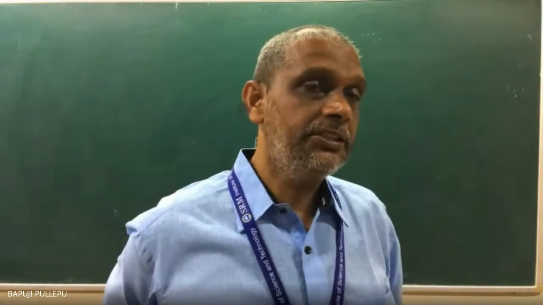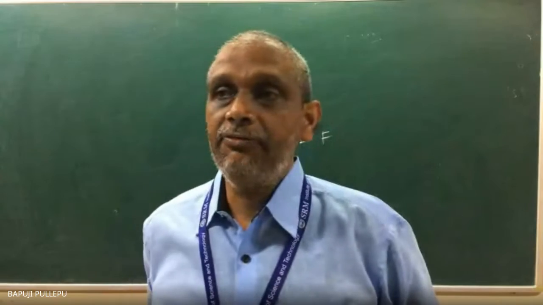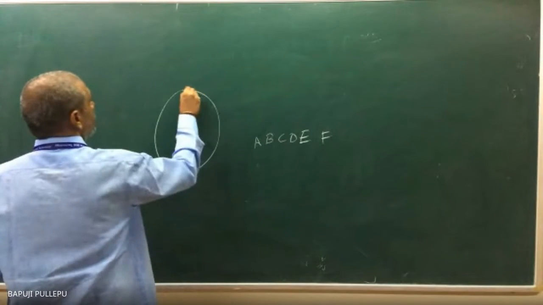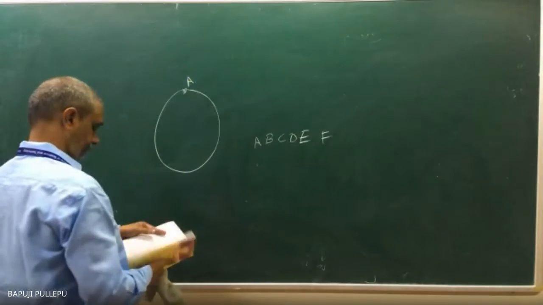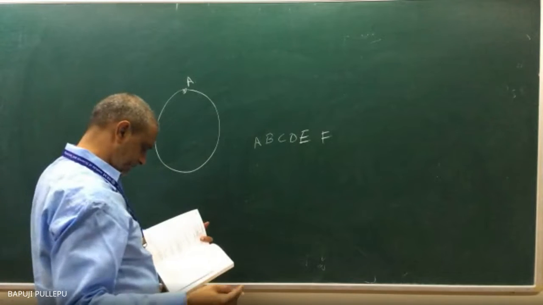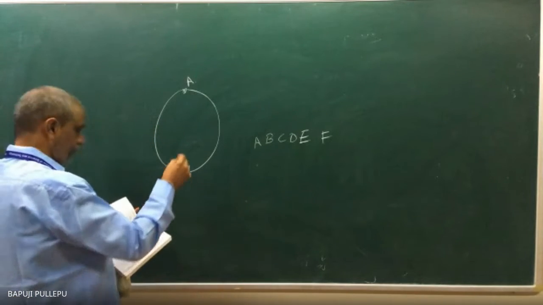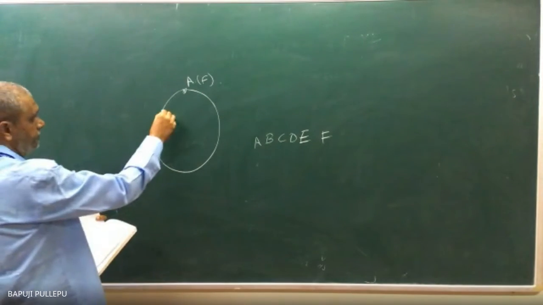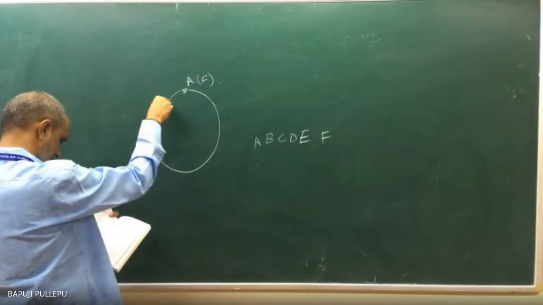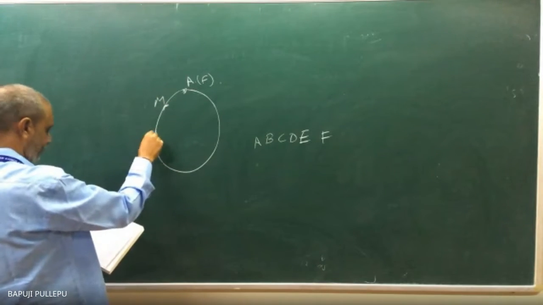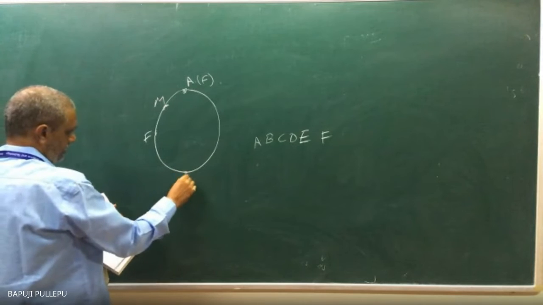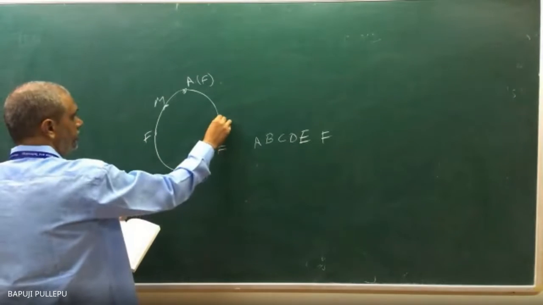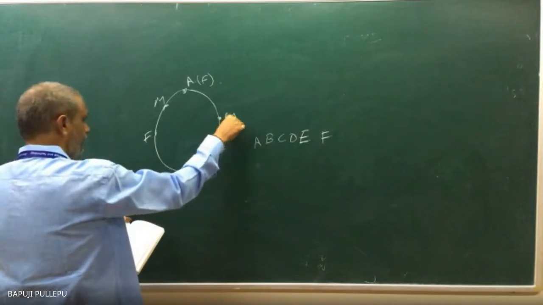Here you can think how you will fix. Suppose I fix one female, A. Since A is a female, here should be male, here should be female, here should be male, here should be female, here should be male.